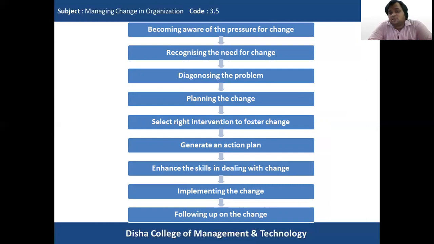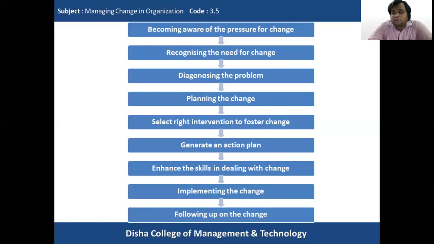Then comes the third step, that is diagnosing the problem. The organization has to diagnose what problems they are facing and how these problems can be eradicated or removed, and what change intervention should be initiated to see that the problem that is being diagnosed can be removed from the organization.